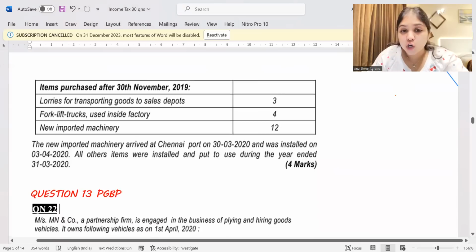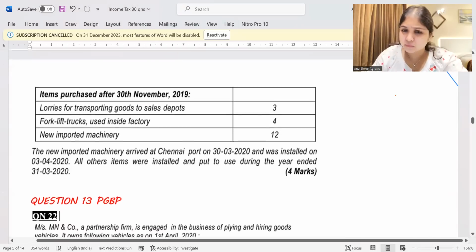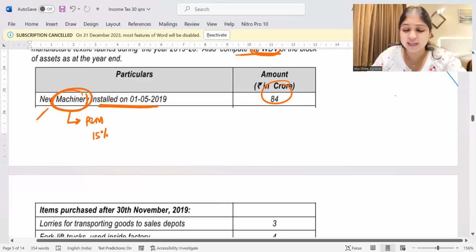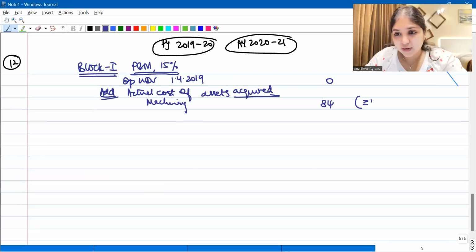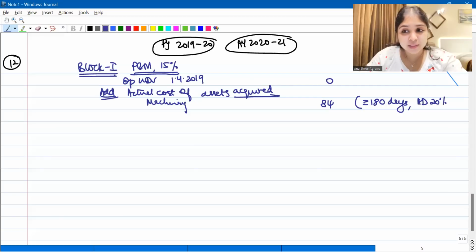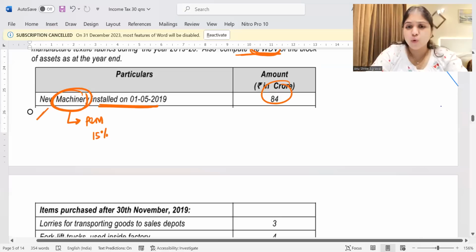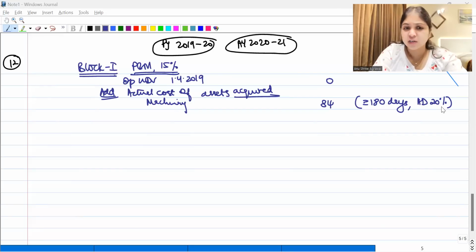This one was installed on 1st May 2019, which is definitely going to be at least 180 days. It was put to use for at least 180 days. And will I get additional depreciation on this asset? Yes, I will get additional depreciation, the full 20%. I'll tell you why. When do you get additional depreciation? What are the rules and regulations relating to additional depreciation?